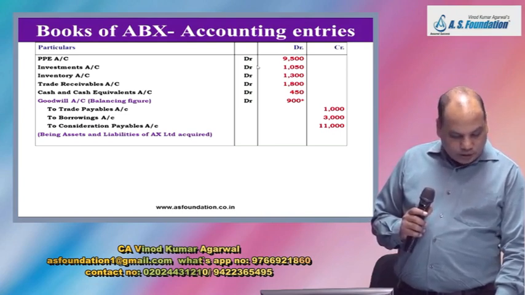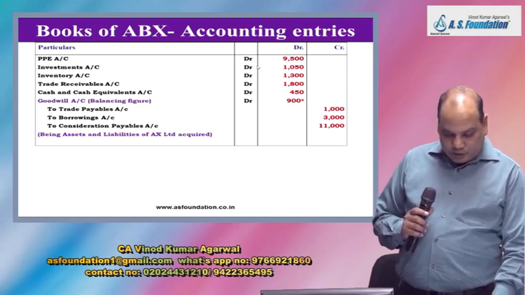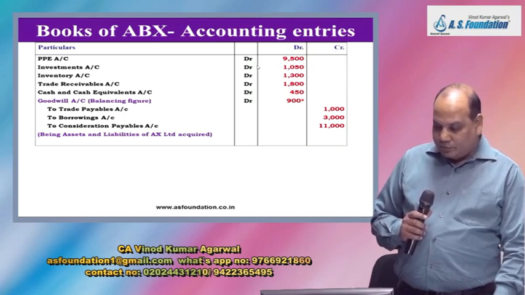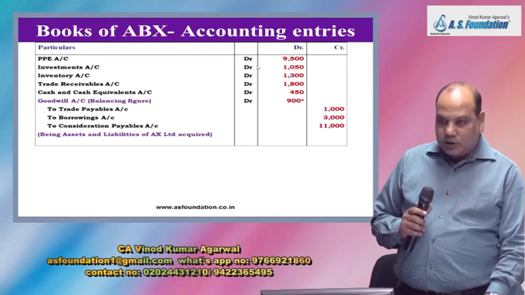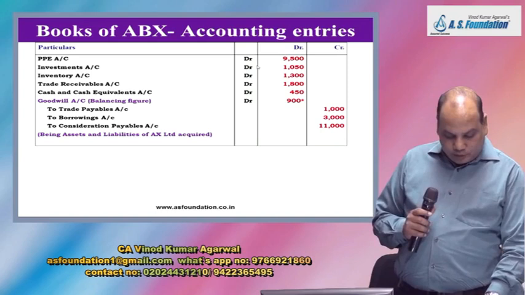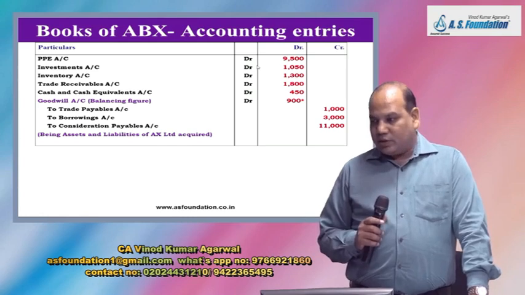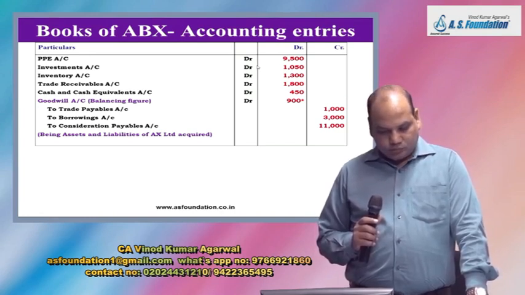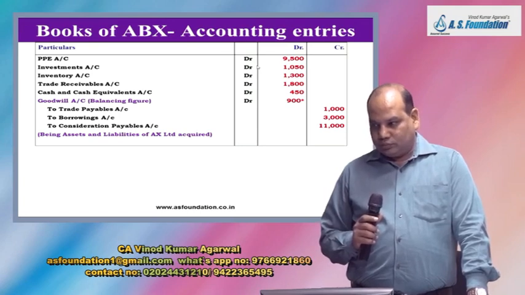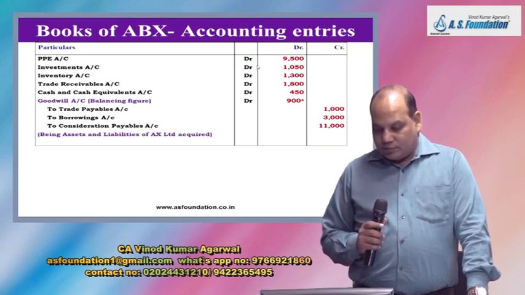Cash and cash equivalent account 450. One line blank. To trade payable, book value 1,000. To borrowing, book value 3,000. To consideration payable 11,000. So the balancing figure, just check, is it goodwill?